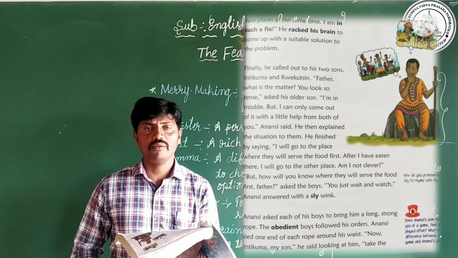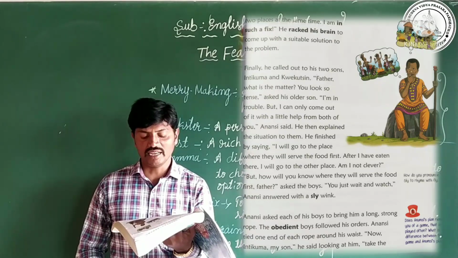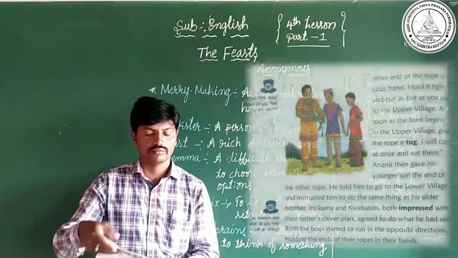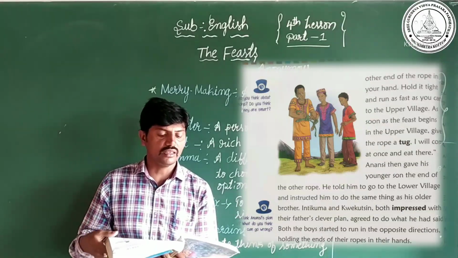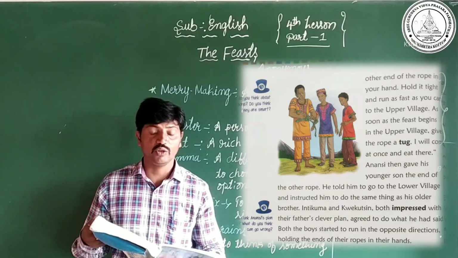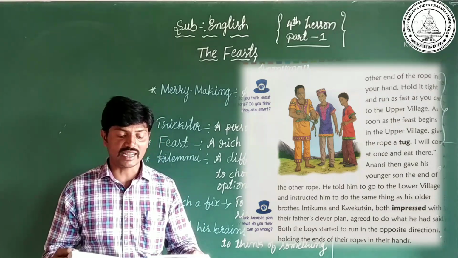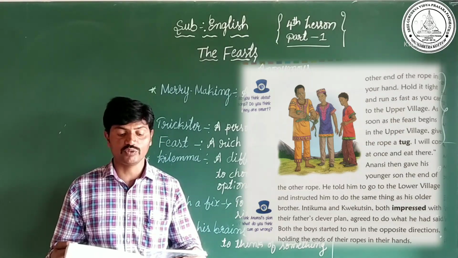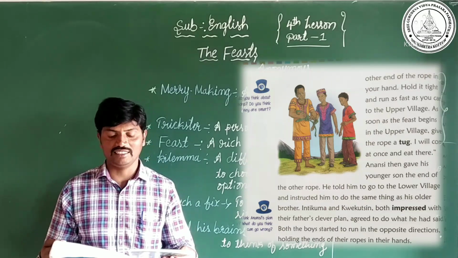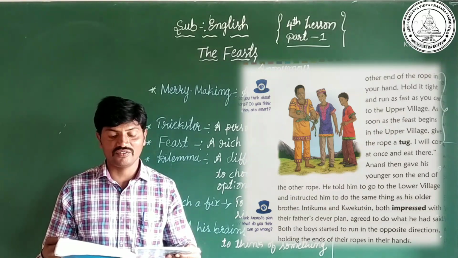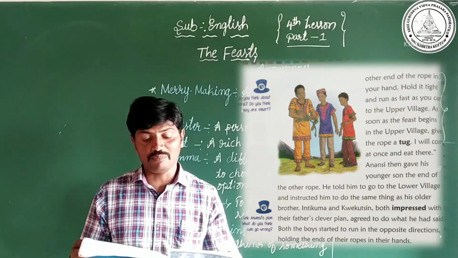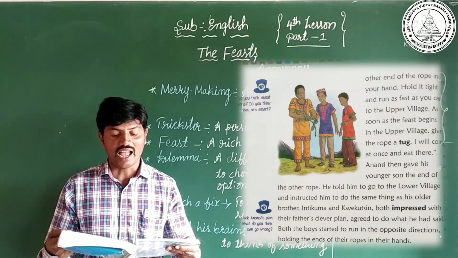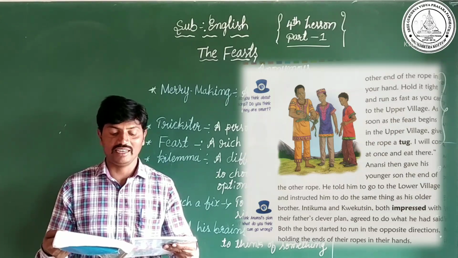"Now, Intikuma, my son," he said, looking at him, "take the other end of the rope in your hand, hold it tight and run as fast as you can to the upper village. As soon as the feast begins in the upper village, give the rope a tug. I will come at once and eat there."